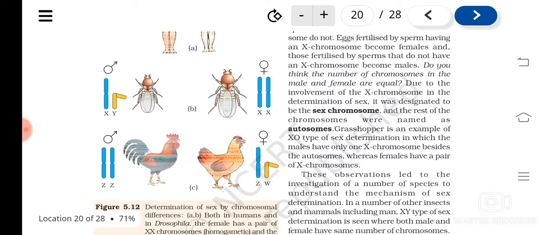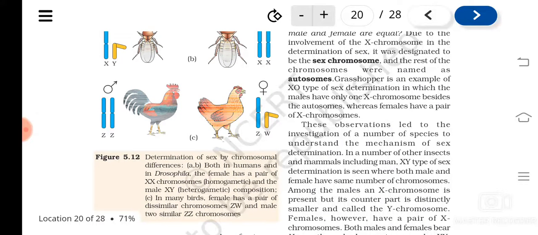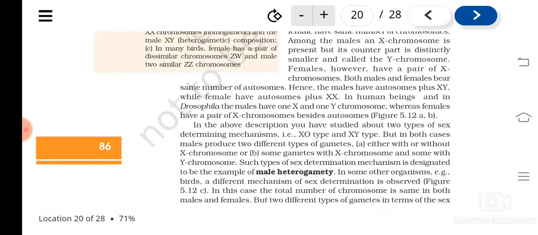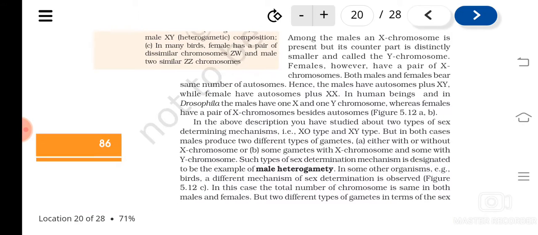Then in human beings, the XX-XY mechanism is there, isn't it? Females can produce only one type of gamete with X, and males can produce two types of sperms, one containing X and one containing Y. Understood? So depending upon which sperm is fertilizing an egg, on that basis the females and males will be formed. So in both these cases, males are heterogametic, and in birds there is another